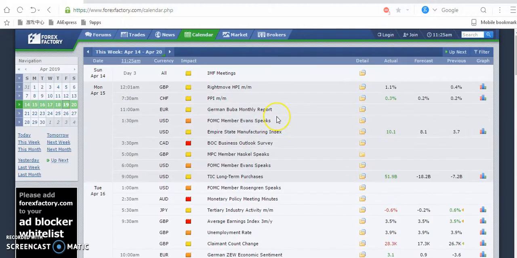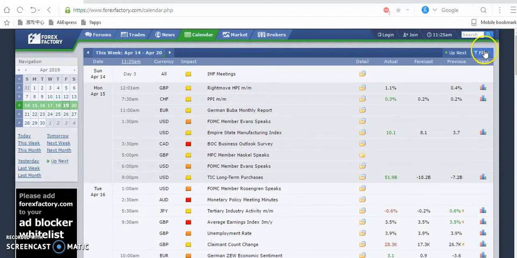Okay, there's another thing you can do here for you to get everything. You can filter, right? But before we go to filter, these are where you get the details of the news coming out, what will happen when this news comes out, and all the rest. All right, there's something called the graph, where you can see the previous news that came out. There's the previous, that's the previous news. There's the forecast of whatever they are forecasting. Okay, this news will come out good, this will come out bad. And there's the actual, right?